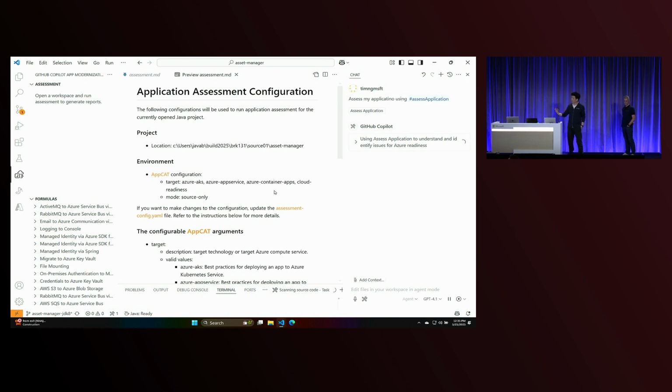So what it's doing underneath the hood here is it's using a tool called AppCat. AppCat is a traditional tool. You might be familiar with it. It's based on static analysis. If you've used AppCat, what AppCat does is that it generates a ton of issues. And oftentimes what we hear is that, man, the issue list is really long. It's not really organized. It's really hard to make progress with. And so what we've done is we've taken those results, and then we have used Copilot to summarize these results into actionable things for developers.